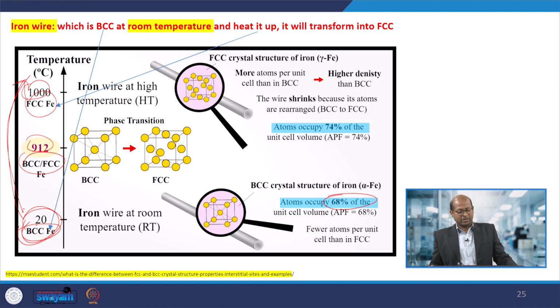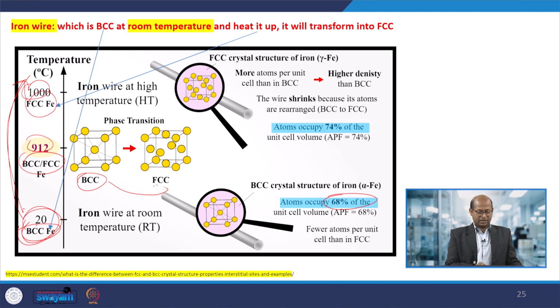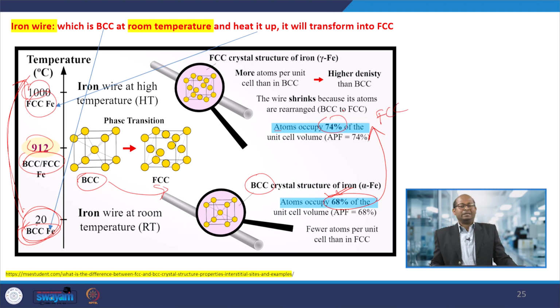As a result, when the arrangement changes, the atomic occupancy, which was 68% for BCC, increases to 74% for FCC, so the density increases. So, FCC has high atomic density, and BCC has lower atomic density compared to that.